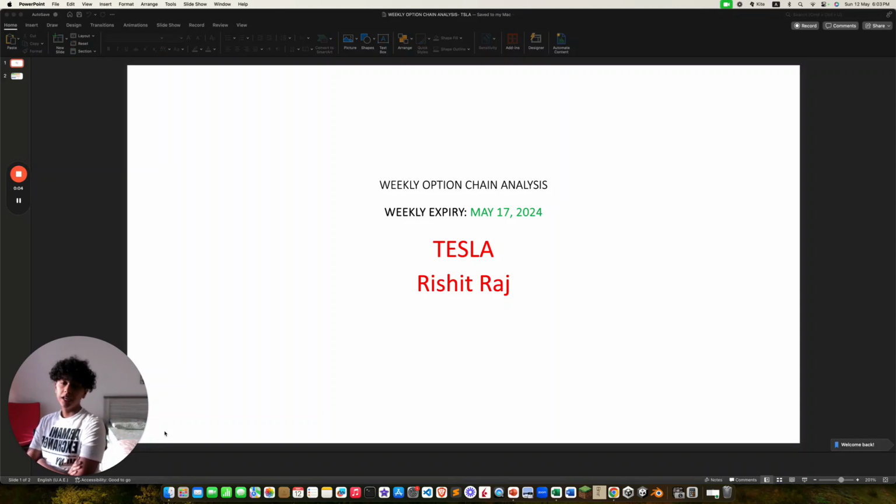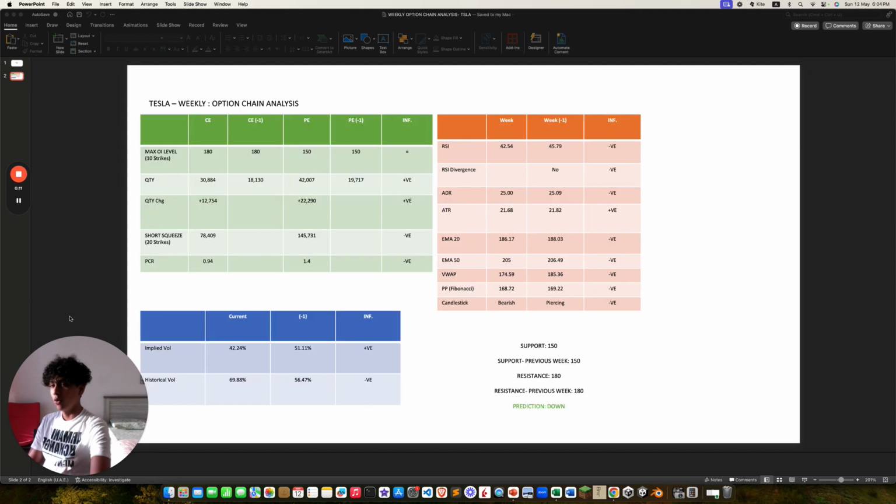Today is the 12th of May 2024. I'll be going over my weekly option chain analysis for Tesla for the expiry on the 17th of May 2024.